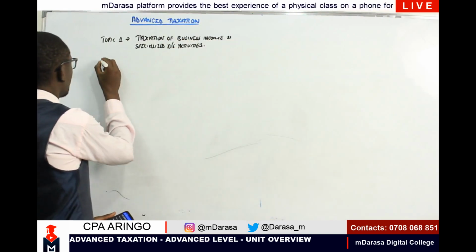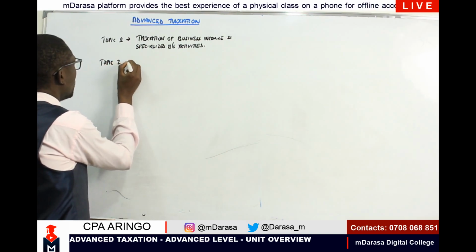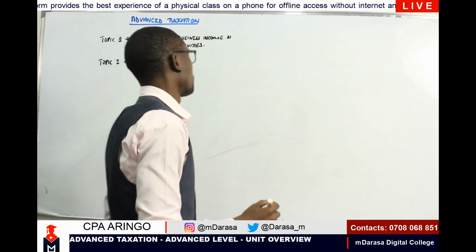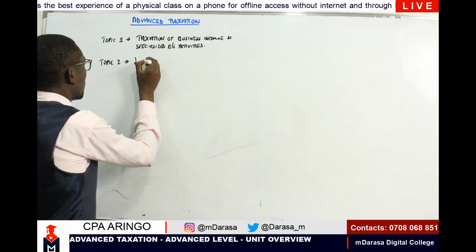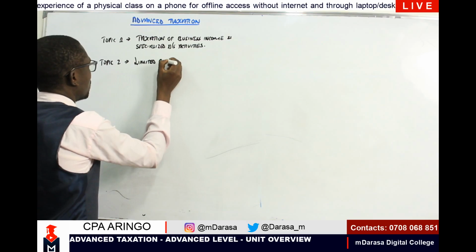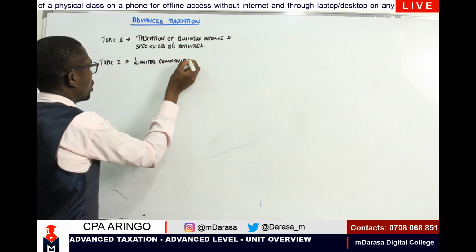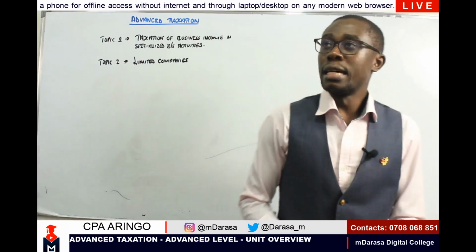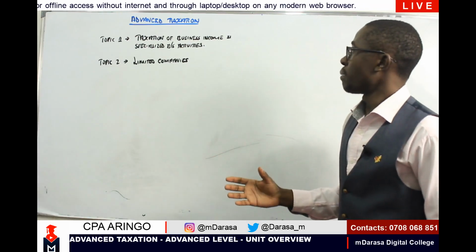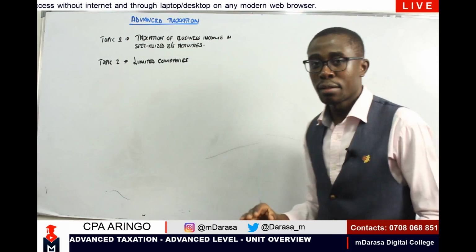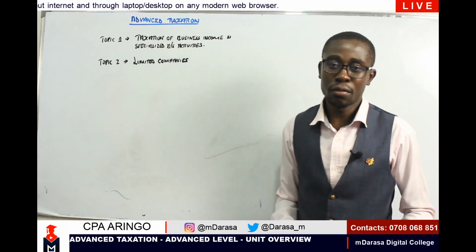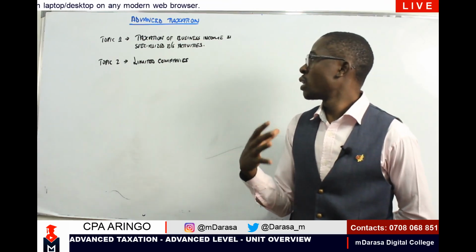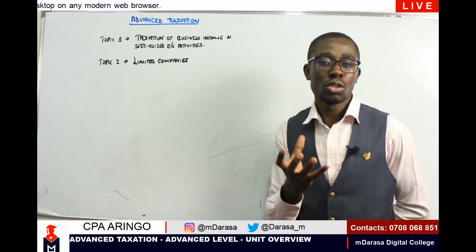What about topic number 2? Topic number 2, we will be expected to cover limited companies. Initially, under the previous syllabus, taxation of business income included limited companies, which I think was topic number 5. But under this revised syllabus, we will look at limited company as a topic on its own.